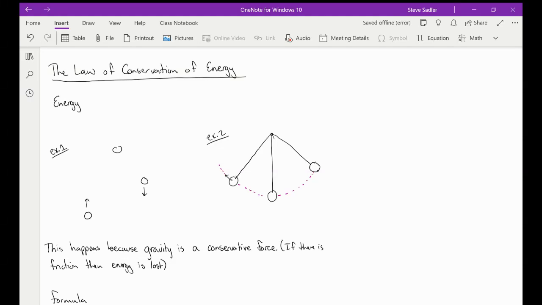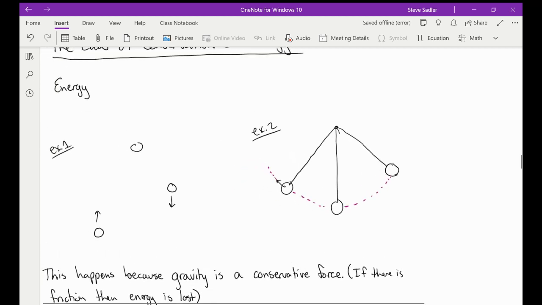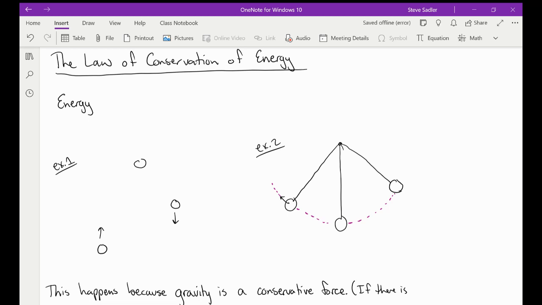Hello, everybody, and welcome to the law of conservation of energy. Up until this point, we've looked at work, potential energy, kinetic energy, and now we are going to look at the conservation of energy. So let's start with the fact that the law of conservation of energy states that energy.